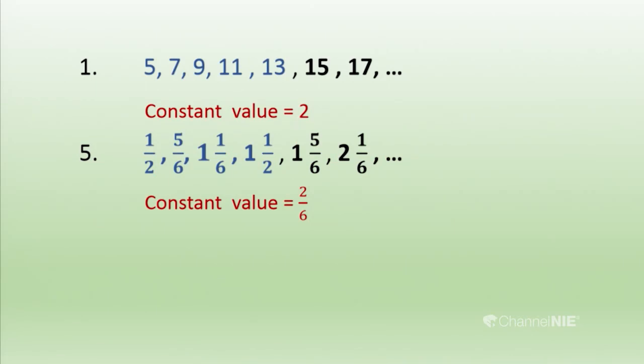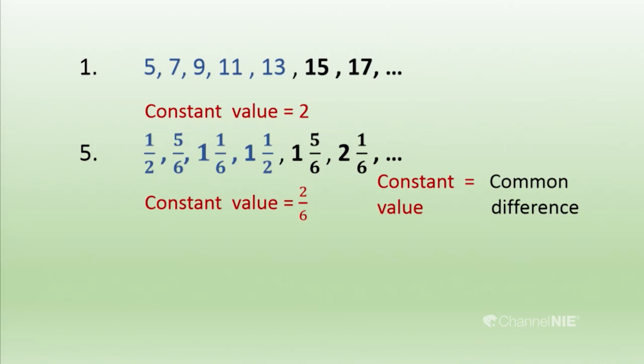When we are doing the arithmetic progression, I explained that some constant value comes when you subtract two consecutive terms. So I took the first number pattern and the fifth number pattern, because only they give a constant value as the difference between two consecutive terms. In the first number pattern we got the constant value 2, and in the fifth number pattern we got 2/6. What can we call this constant value? It is the common difference.